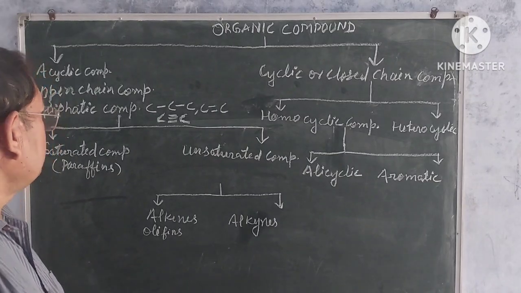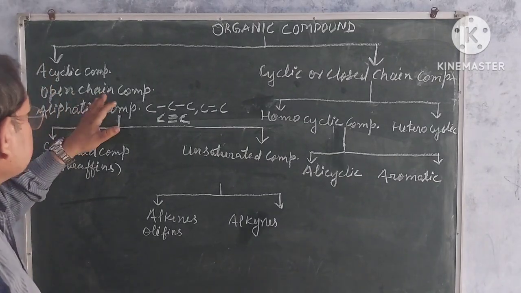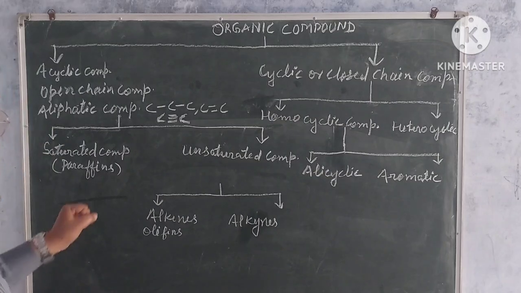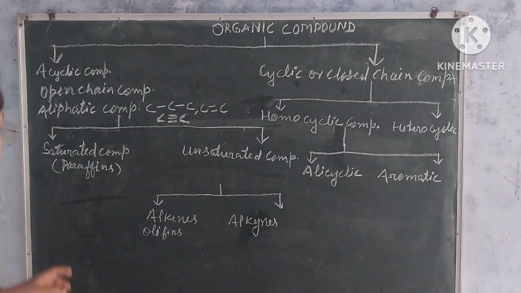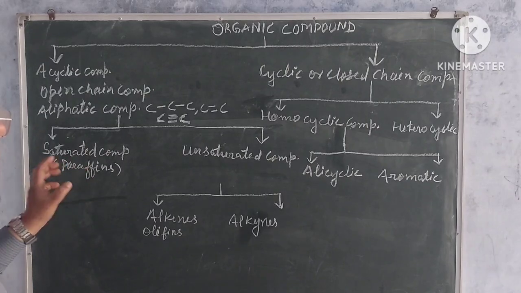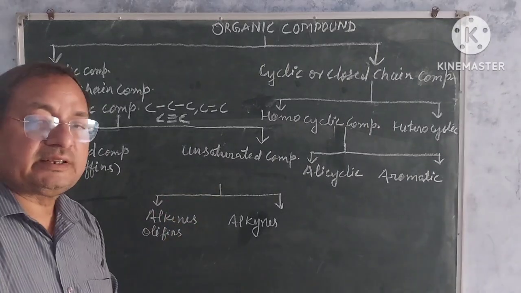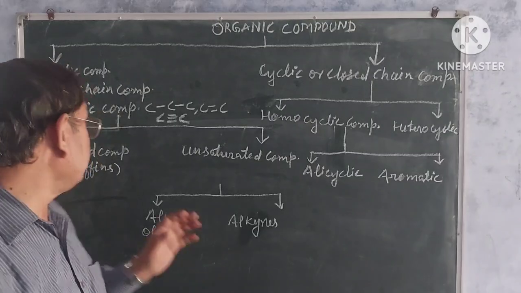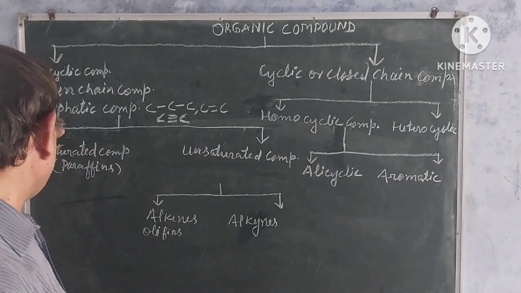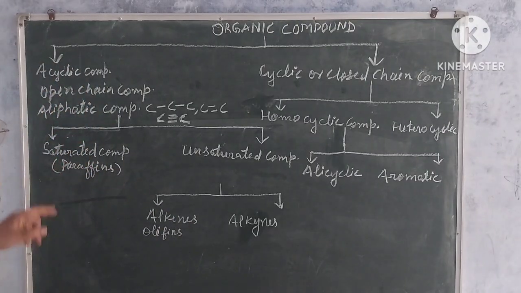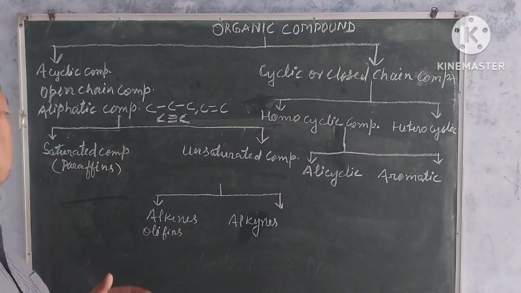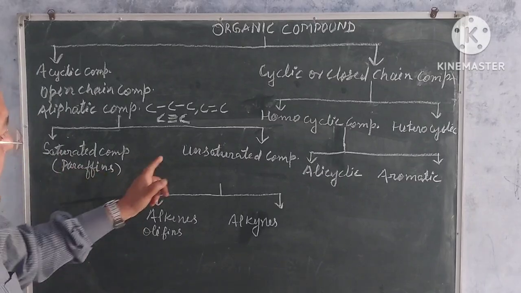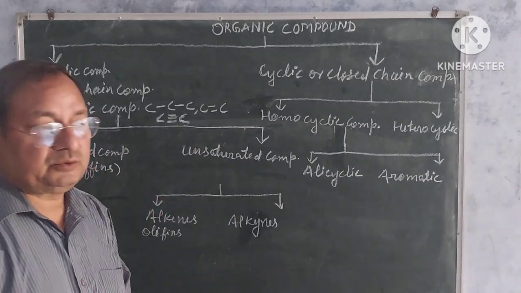My dear students, further, open chain compounds are divided into two groups: saturated compounds and unsaturated compounds. It means open chain compounds, or acyclic or aliphatic compounds, are again divided into two groups: saturated compounds and unsaturated compounds.